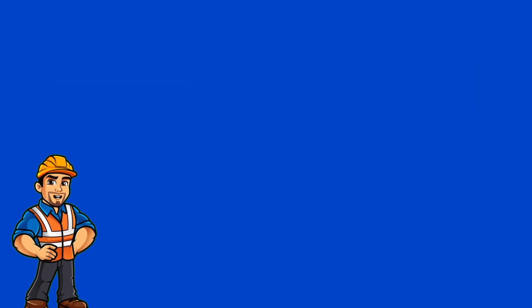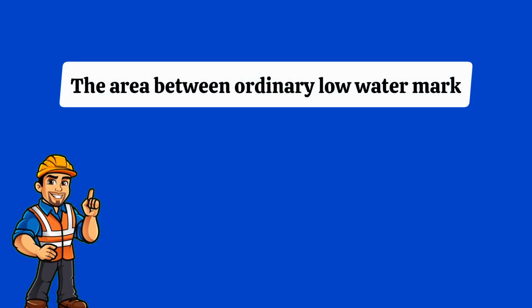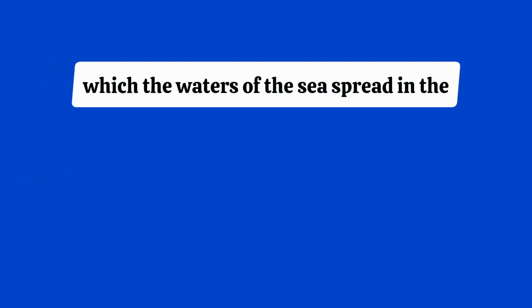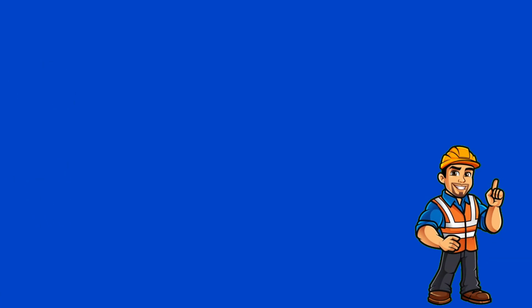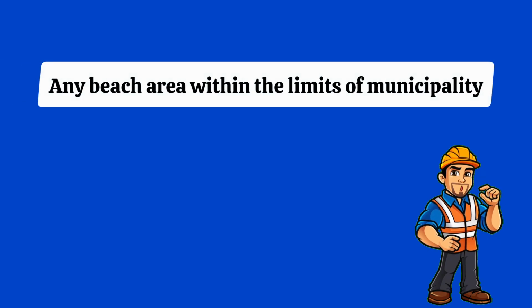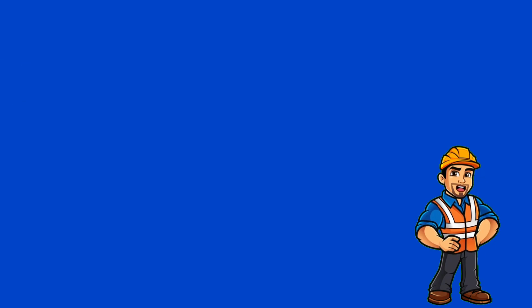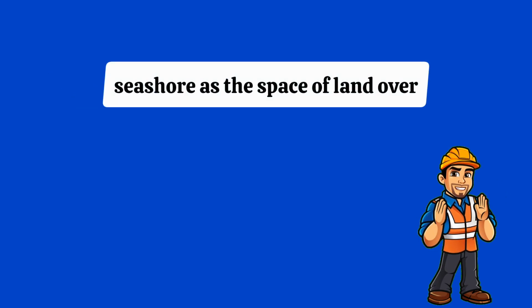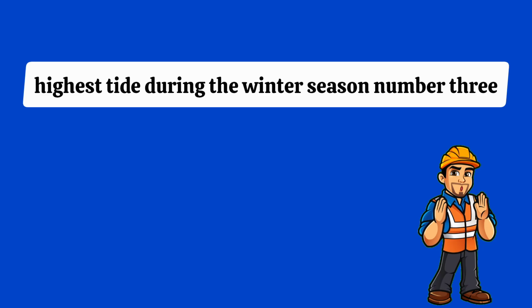Number 2. In Louisiana law, what comprises the seashore? A. The area between ordinary low water mark and the ordinary high water mark. B. The space of land over which the waters of the sea spread in the highest tide during the summer season. C. The space of land over which the waters of the sea spread in the highest tide during the winter season. Or D. Any beach area within the limits of a municipality. Answer C. Article 451 of the Louisiana Civil Code defines seashore as the space of land over which the waters of the sea spread in the highest tide during the winter season.